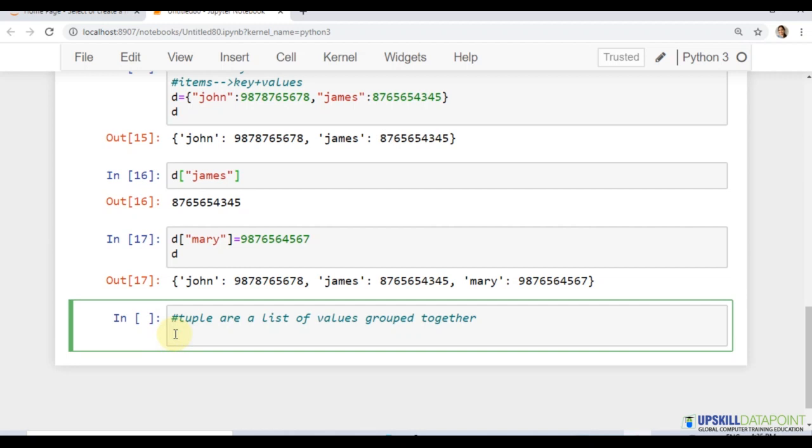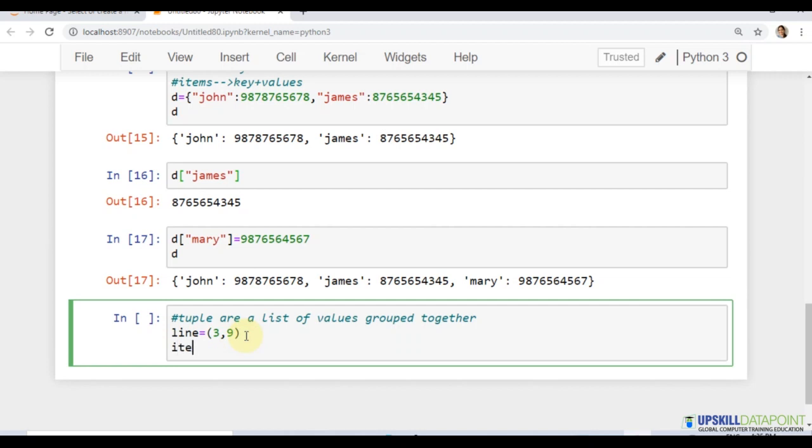We can compare a tuple to, say, storing the points of a line. We store it in the form of two coordinates, x and y. Say x is 3 and y is 9. These are two different values being stored for this particular variable.